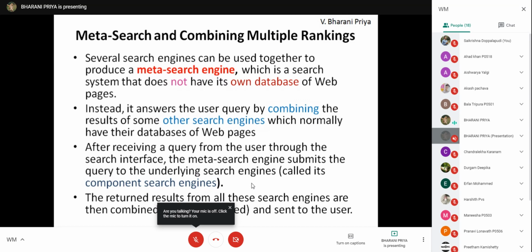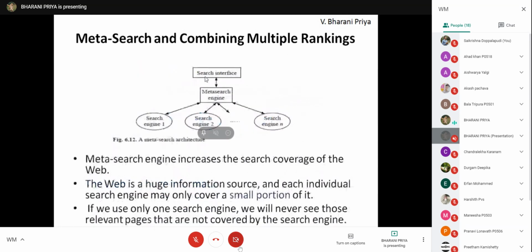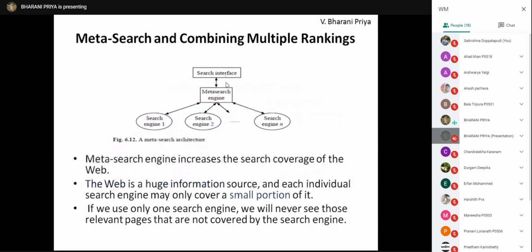See here, when the query is given at the interface, the meta search engine receives the query and submits it to various search engines. Then the search engines process the query and submit the results. All the results from various search engines are combined and given by the meta search engine.